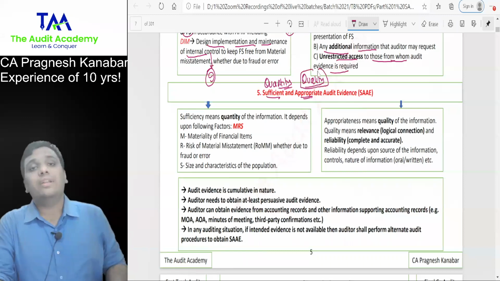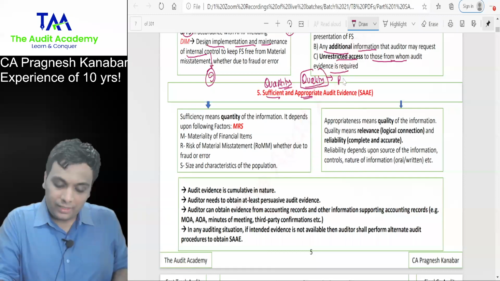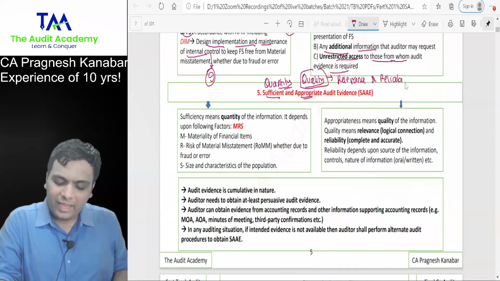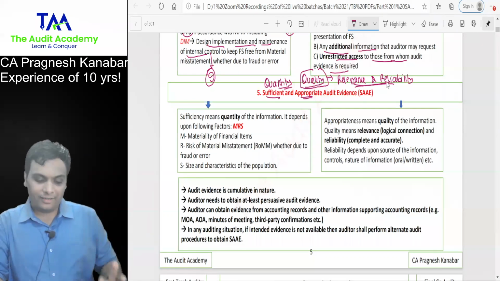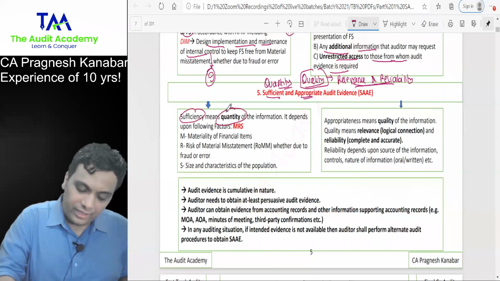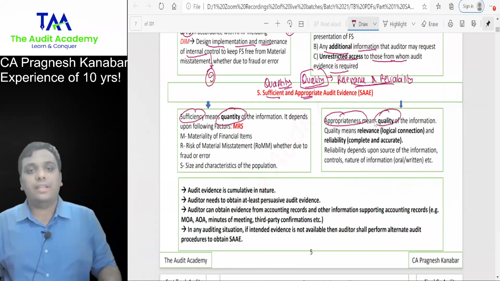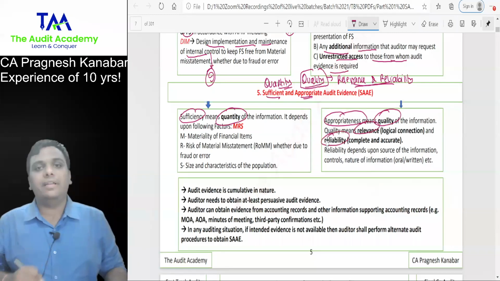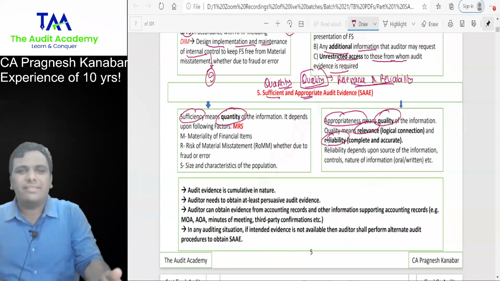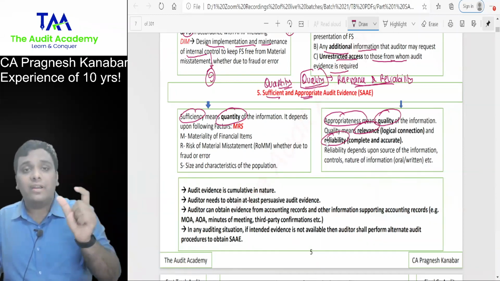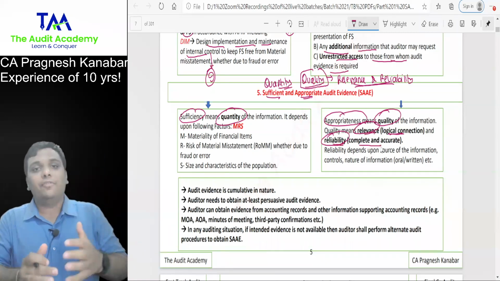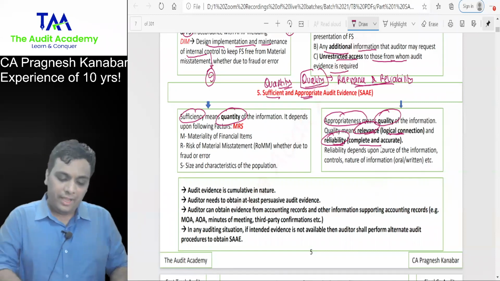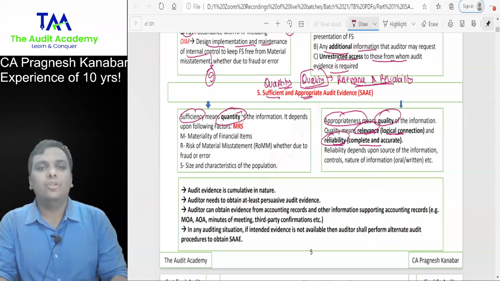What do you understand by the word quality? Relevance and reliability. You don't need to write, I have written everything over there. I'm just writing it over here so that you stay focused. So sufficiency means quantity. Appropriateness means quality. Quality means relevance and reliability. I'm not worried about your concept, I'm worried about the words that you will use. Relevance means logical connection. Reliability means the information should be complete and accurate. And quantity means how much information do you want?